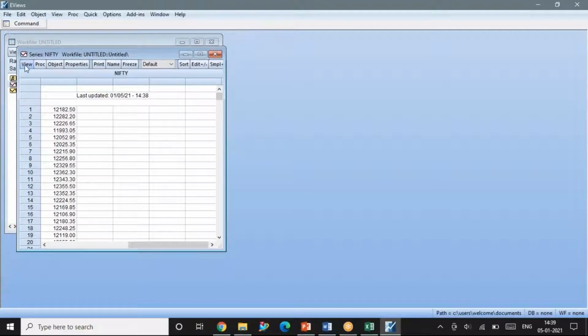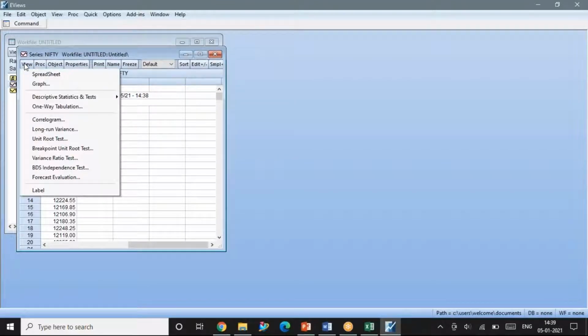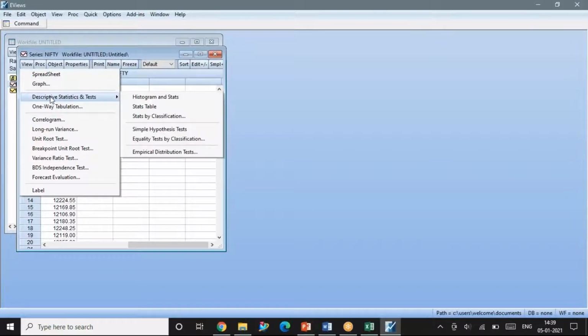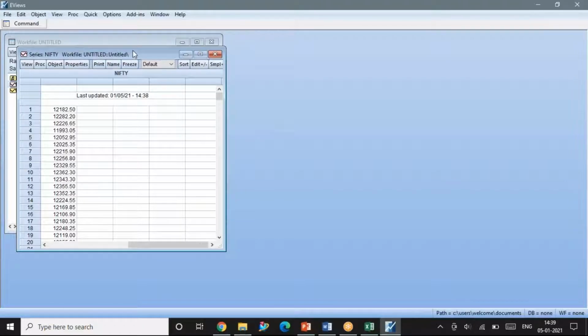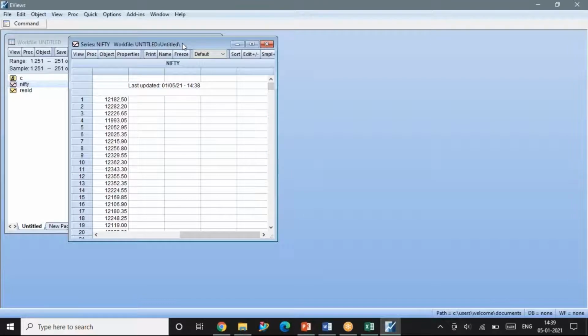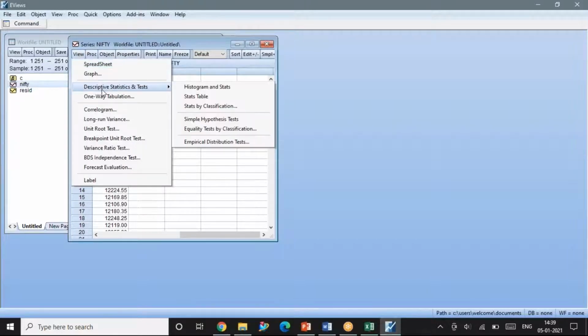Thank you so much. So now the first thing, let me check for normality, whether the data is normally distributed or not. Generally, time series data will not be normally distributed, but if you want, we can check. To check normality, always open the variable and then start doing the analysis. When you open the variable, in the variable window, you have a tab called view. Click on that view, descriptive statistics.